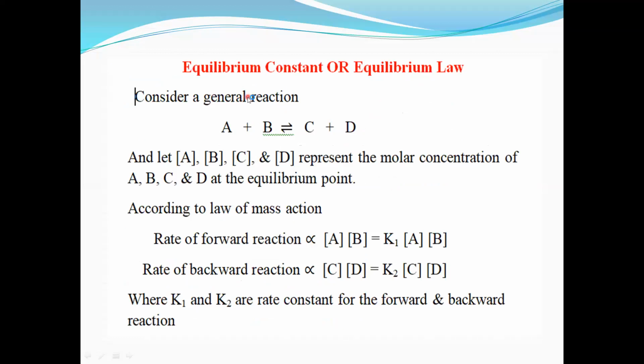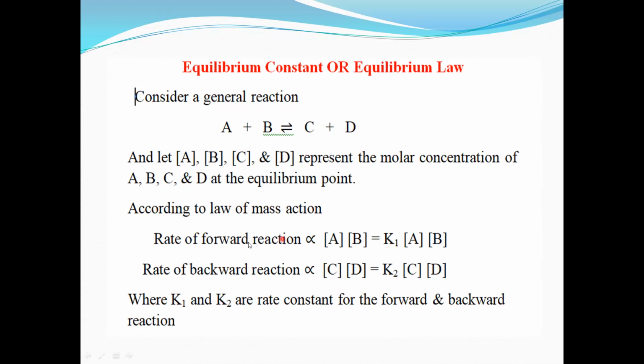Then we have seen equilibrium constant. We have obtained the expression for the equilibrium constant, which is also called the equilibrium law. For that, we have considered a general reversible reaction A plus B gives C plus D. Now let the concentration of A be denoted by [A], and similarly [B], [C], and [D]. They are also called the molar concentrations of A, B, C, and D respectively.